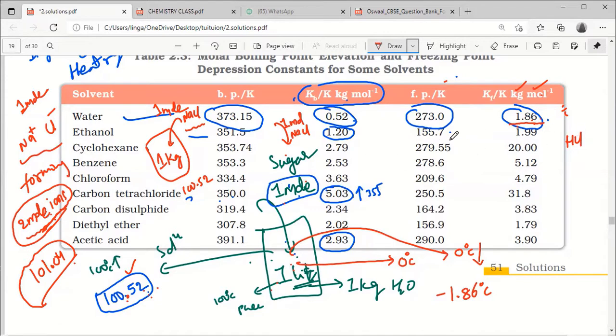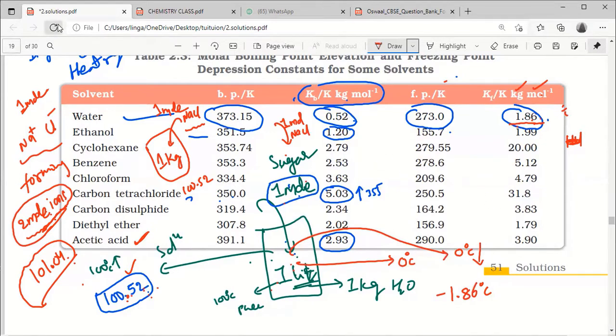Suppose acetic acid is there. Acetic acid also I am adding 1 mole. In that case, what will be the boiling point? 100.52, or 101.04, or in between this, or less than 100.52? For HCl, sir? No, acetic acid. Do you know acetic acid?